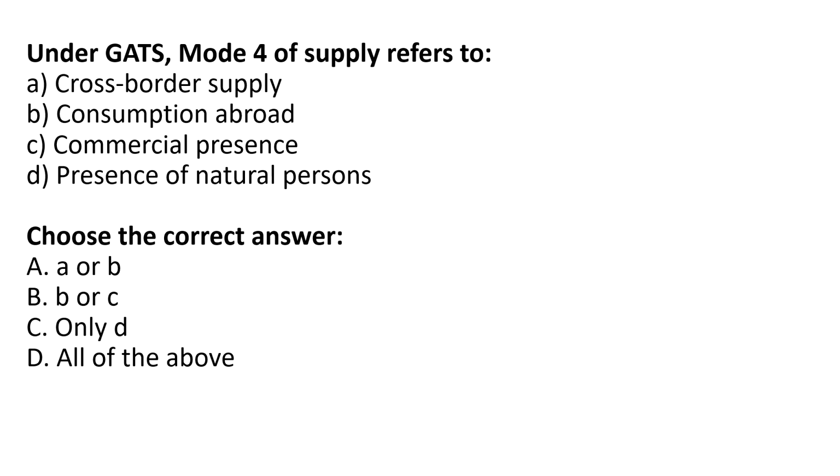Clear? Next, under GATS, mode 4 of supply refers to: cross-border supply, consumption abroad, commercial presence, or presence of natural persons. We have just discussed this in the previous questions. So the right answer is only D, that is presence of natural persons. It is asking about GATS. Remember, the answers are not always that difficult. It may be deep but not difficult. Correct? It is totally easy. What is important is that you need to understand the question first. Clear?